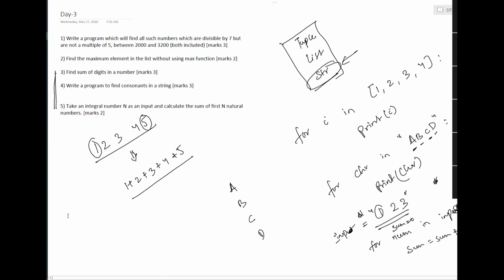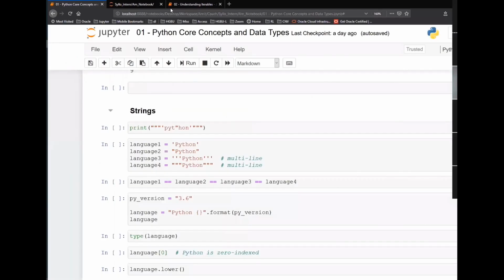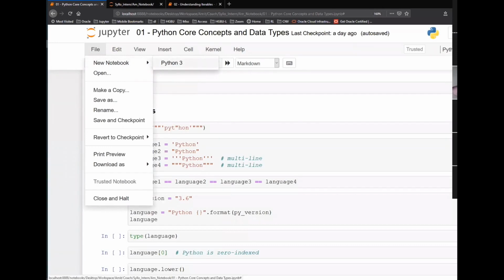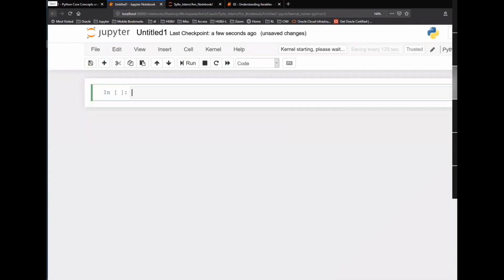Let's just run this on Jupyter Notebook and see if this is working for us. I will start a new notebook. The problem was, I will be taking hard-coded values. You can improvise this code with input functions and everything. For now, I'm taking a hard-coded value.